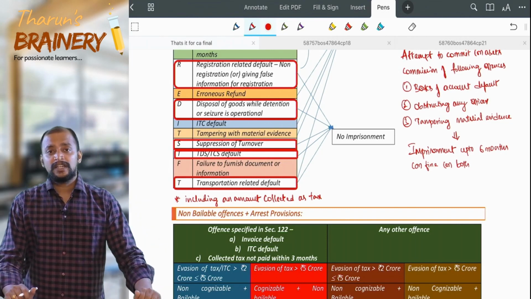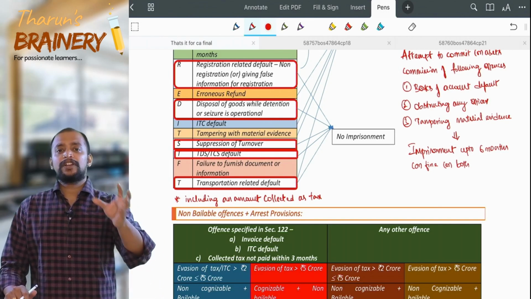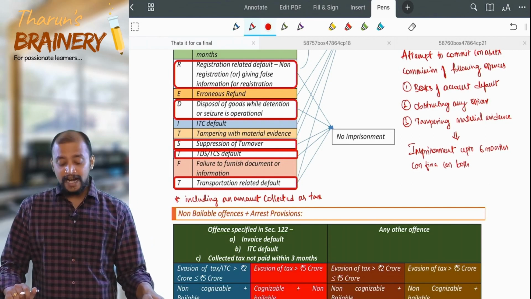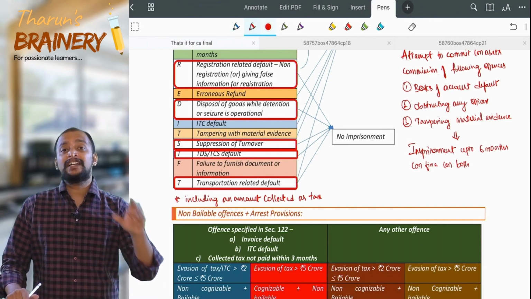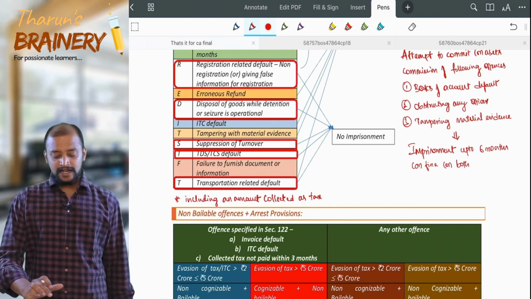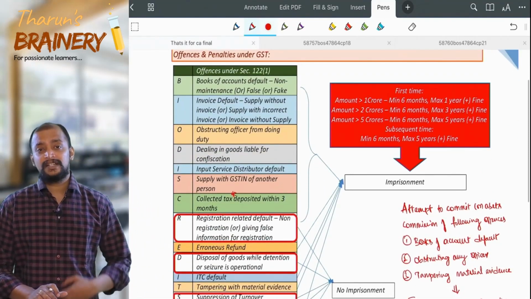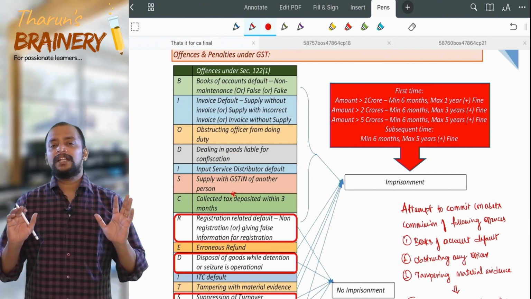Failure to furnish information or document asked for. So the department is asking for information or a document and you have not submitted that. Then transportation related default. You are transporting the goods without the valid documents. So these are the various offences. So remember, bio discredits TFT, and for all these offences, what will be the penalty?